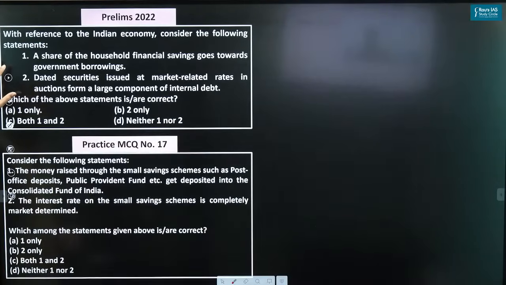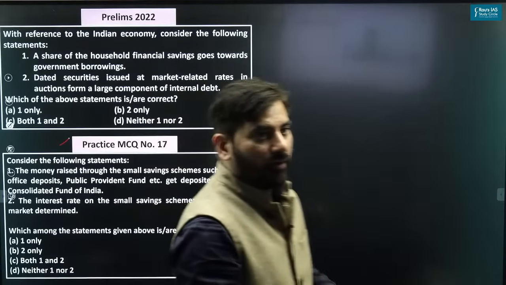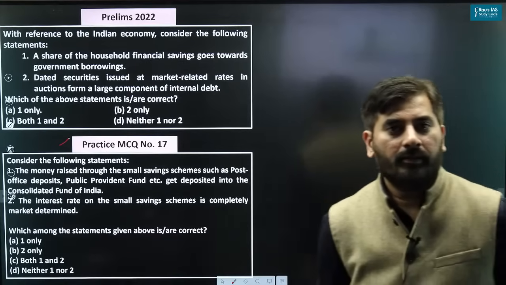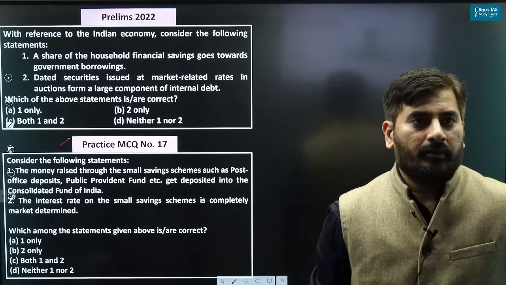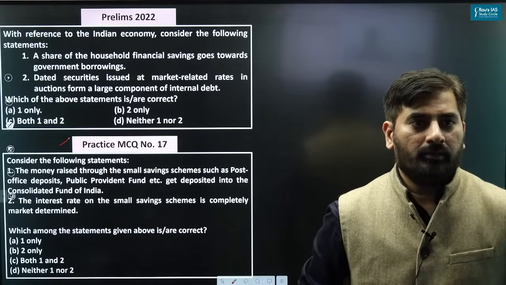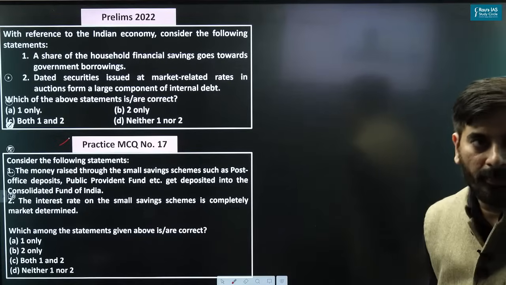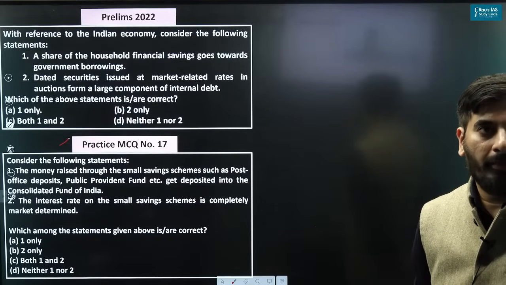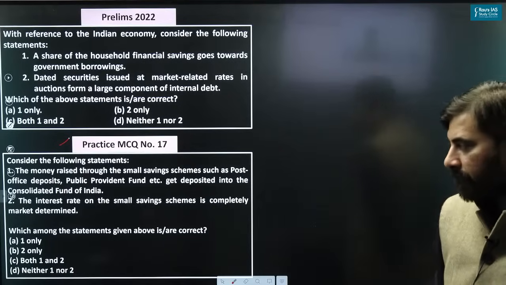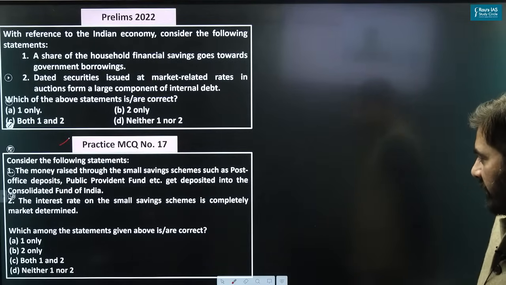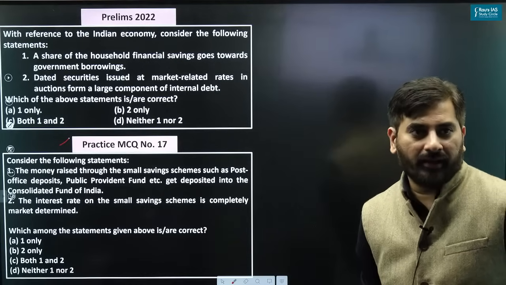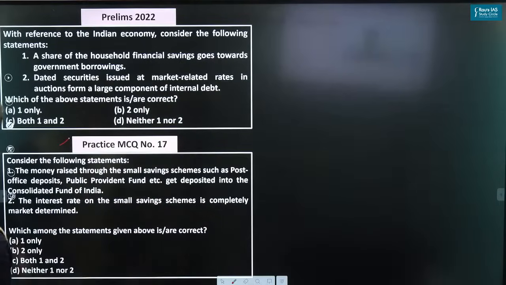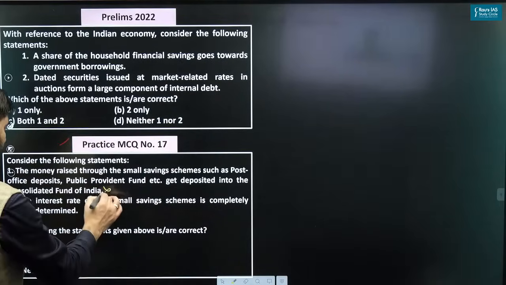So let's look at this question. MCQ number 17. All of you have a look at the question. What do you think is the answer? The money raised through small savings schemes gets deposited into CFI. Does it get deposited into CFI or the public account of India? It gets deposited into the public account of India.